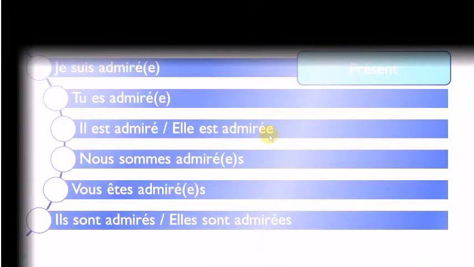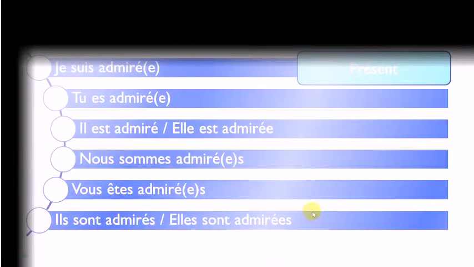Remember that we add this final e because we've got here a feminine subject, and so this final e is the mark of the singular feminine, okay? But then if you really think about it phonetically, you don't pronounce it, so whether it's masculine admiré or feminine admirée, you will pronounce them the same way. But still, if you want to write it correctly, you should add this e.